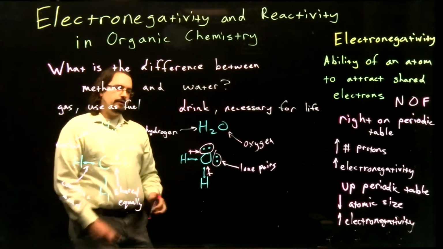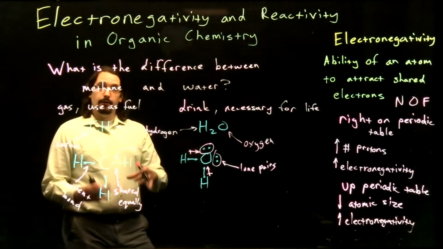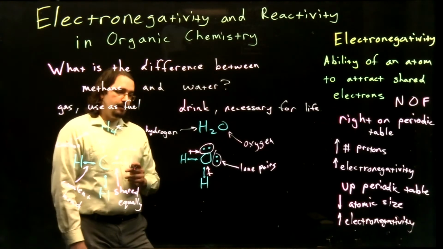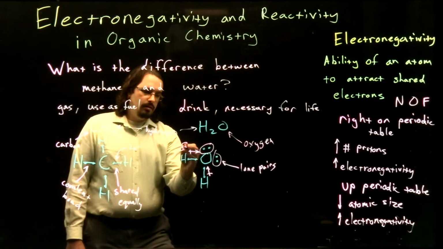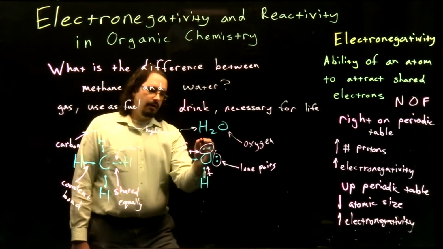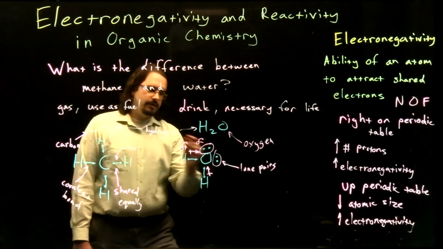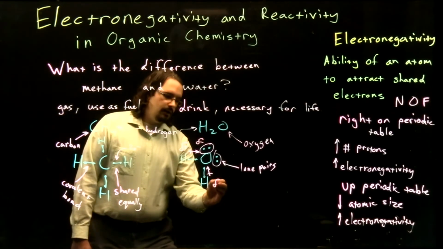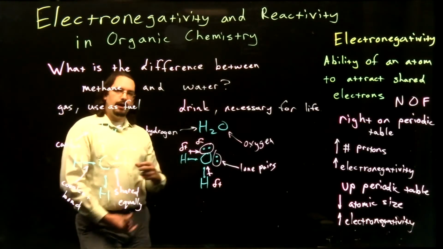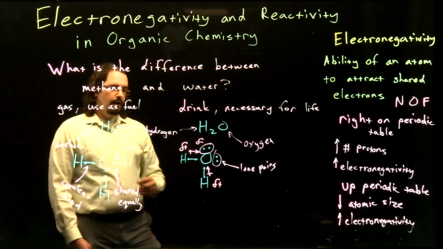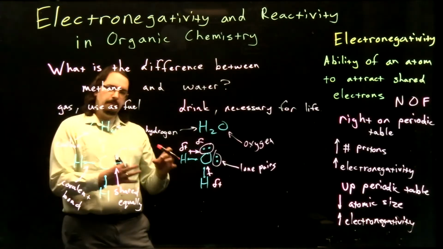We use these little arrows with a plus sign at one end indicating that our electrons are getting pulled away, and as we move those negative charges closer towards our oxygen, our hydrogens become more positively charged and our oxygen becomes more negatively charged. So our negatively charged electrons are pulled towards our oxygen to make that more negative, and our hydrogens become more positive because they're losing some of those electrons. These little Greek letter delta signs here just indicate these are small charges, right?